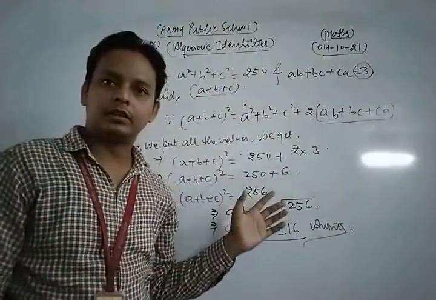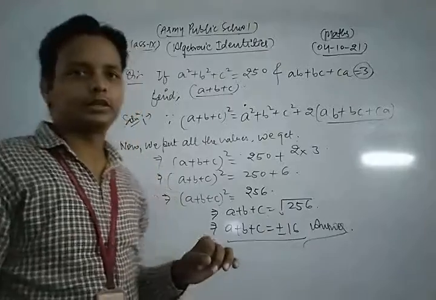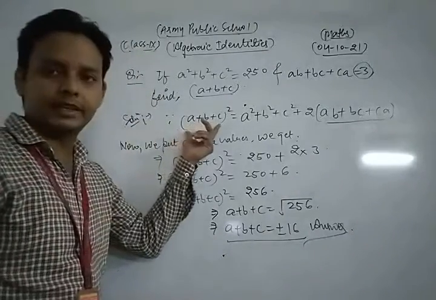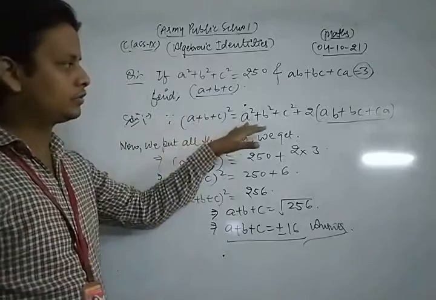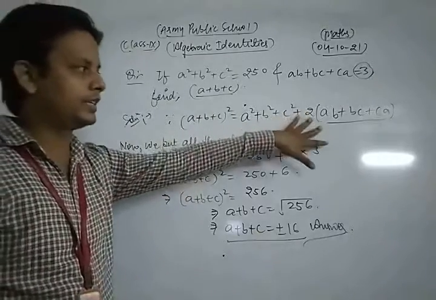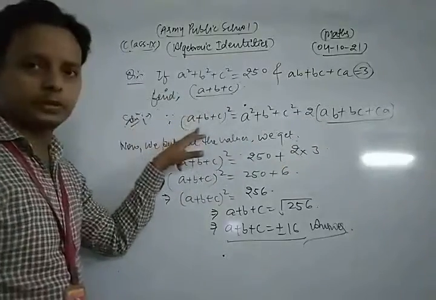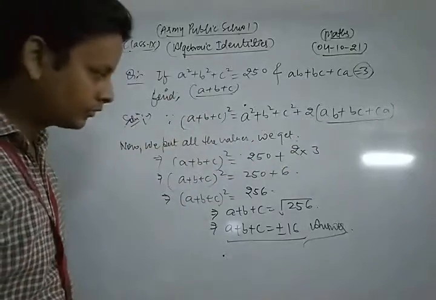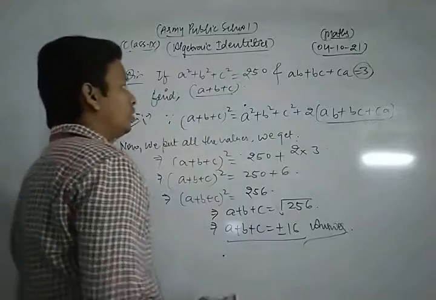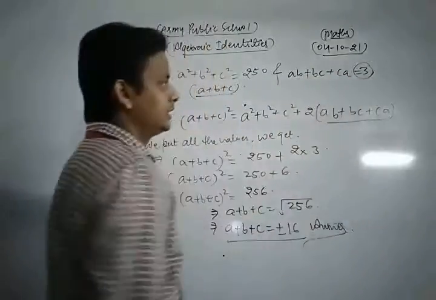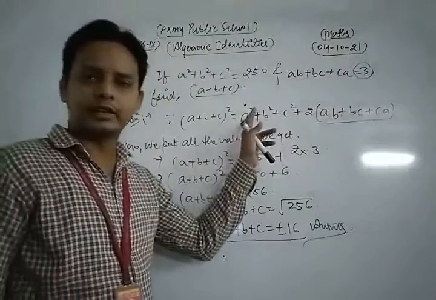So this is the method to solve that type of question. Let's see once more. First of all, we use the identity a plus b plus c whole square, which is equal to a square plus b square plus c square plus 2 times ab bc ca. After that we put the values of a square plus b square plus c square and ab plus bc plus ca in the identity and simplify.